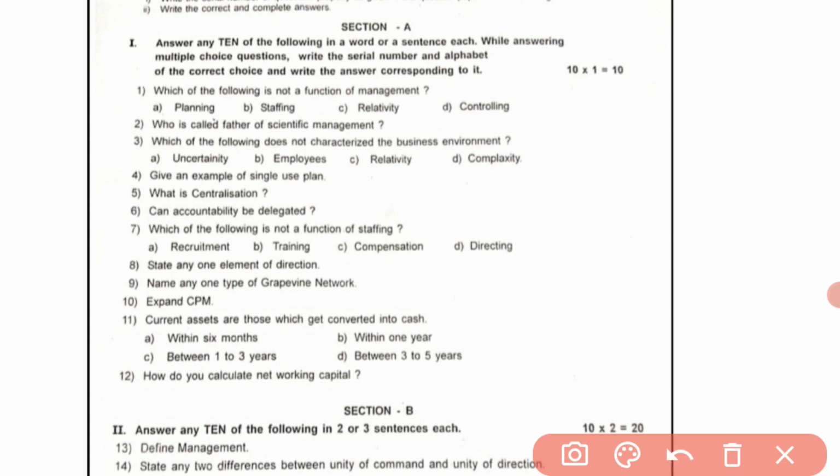Students, after reading all the 12 questions, if all 12 questions are easy to answer, then you have to answer all 12 questions. They have mentioned answer any 10, but in the examination you should answer 12 questions. Suppose any one answer is written wrong, then the next question is considered for the correction. So for that sake, you have to answer all 12 questions. This is about section A.